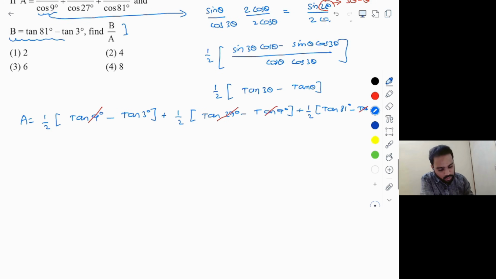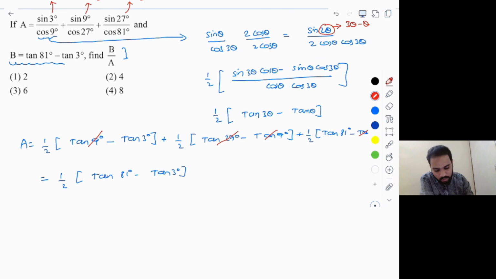Which will leave you only two terms after taking half common, that is tan of 81 degrees minus tan of 3 degrees. Right? But if you observe carefully in the question, this tan of 81 minus tan of 3 degrees is itself given as value b, right? So let's put that directly. We get a is equal to half of b, but we need to find b by a. So b by a will be equal to 2.